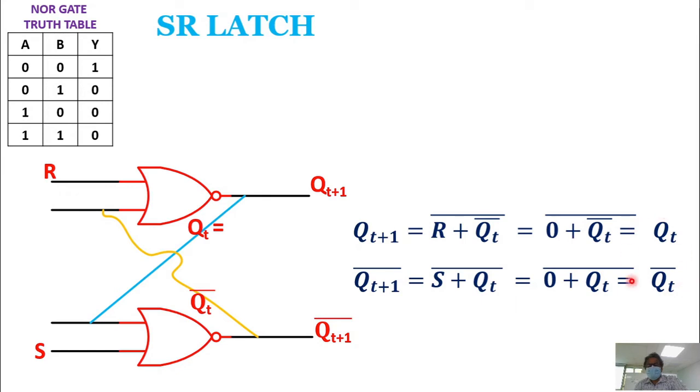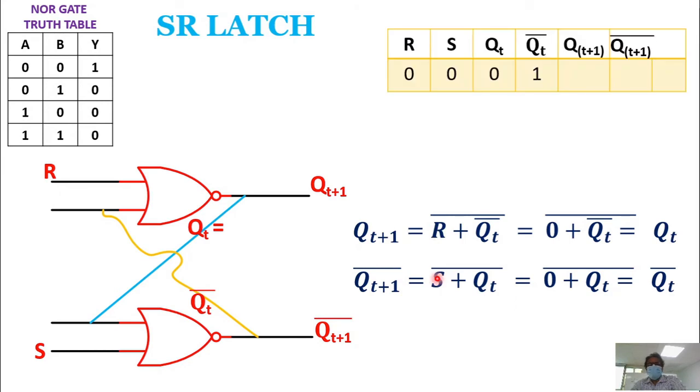Now what did you understand for this from this equation? When R is equal to 0, S is equal to 0, your Qt+1 and Qt+1 bar follow Qt and Qt bar, yes or no? So then definitely when R is equal to 0, S is equal to 0, when Qt is equal to 0, Qt bar is equal to 1, output will be 0, 1.